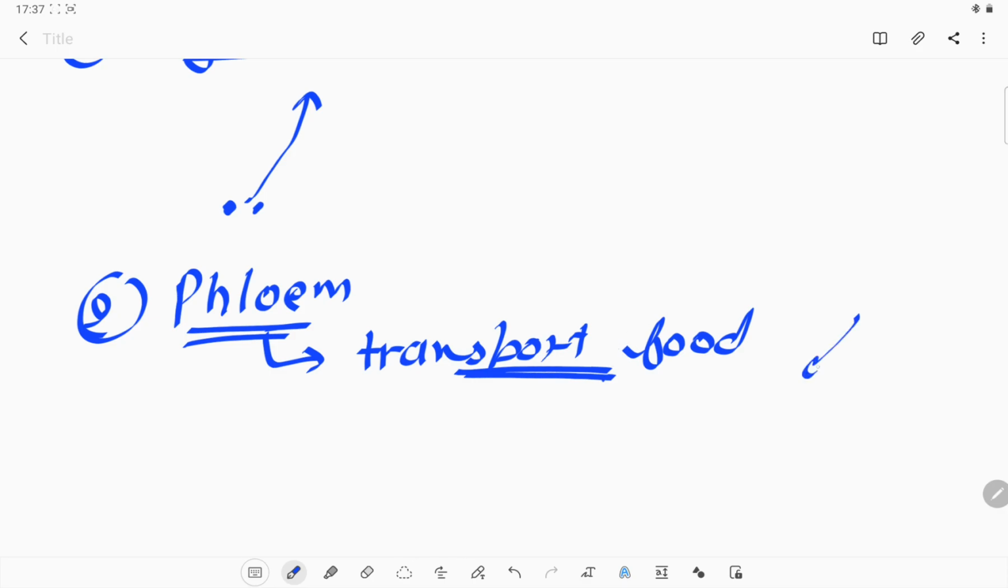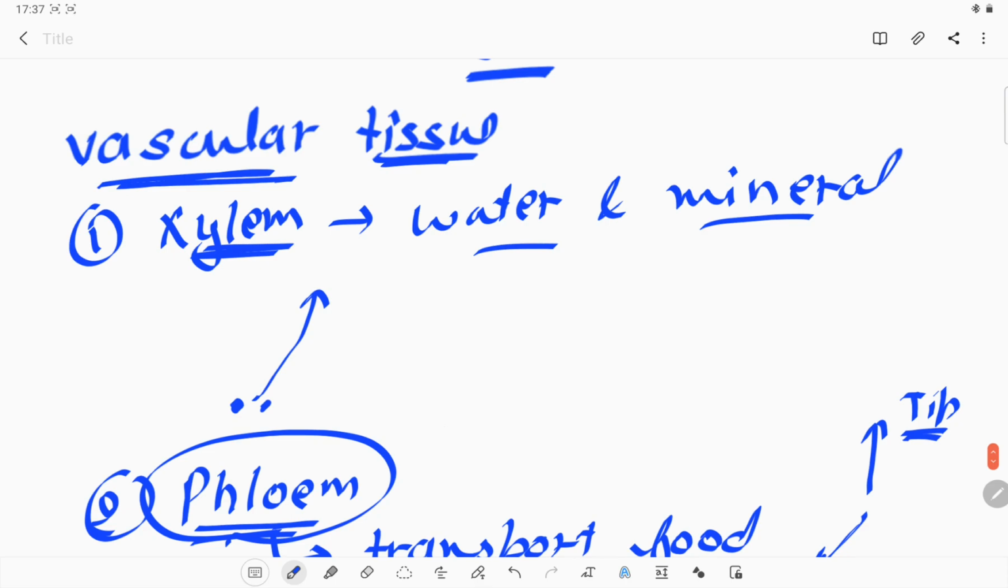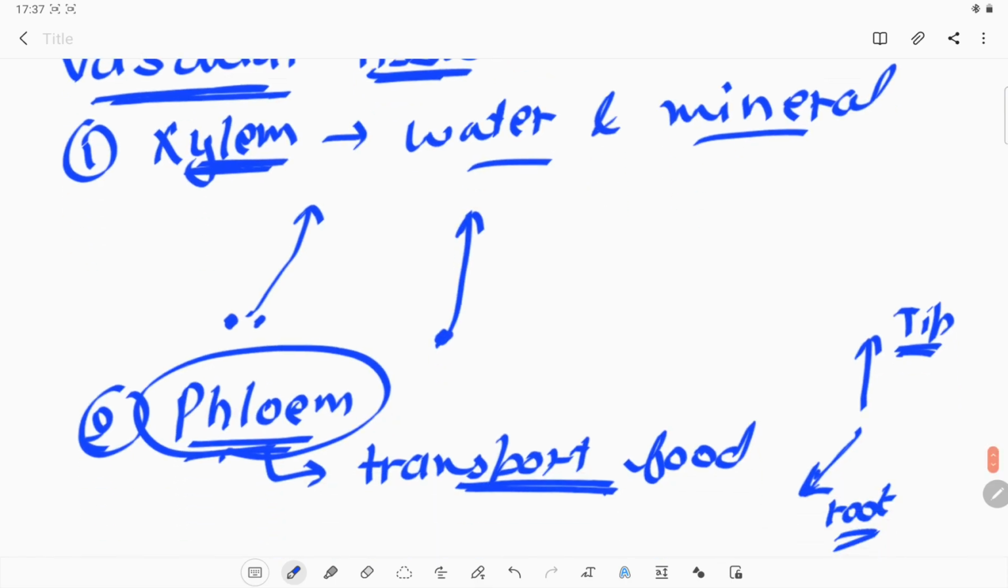Similarly, the second is the phloem. What is the phloem? It is also a vascular bundle, or we can say a vascular tissue, which helps us transport food, the food which is created by the leaves with the help of photosynthesis. That food needs to be transported in the upper direction as well as the lower direction, that means to the root and to the tip of the plant. We require both directions. So phloem can flow in both directions, but xylem will flow from the lower to the upper direction only.